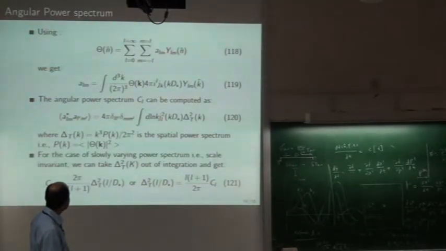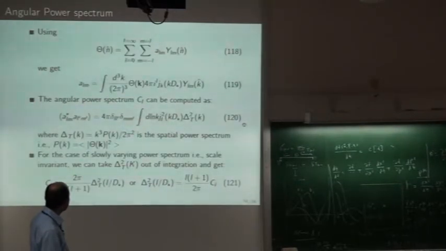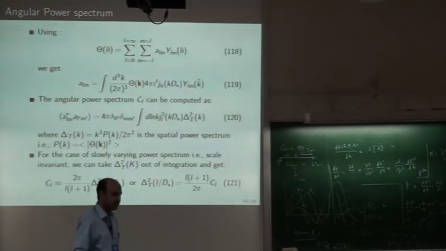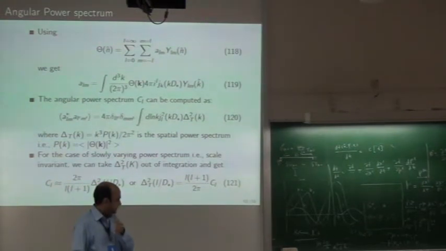So basically this is the theoretical part which I added, and there are a few references. But I have left out a huge part of this CMBR topic because there is another course on CMBR which will be taken by Professor Seshadri. So I left out many things, including tensor perturbations, which I did not talk about. I did not talk about polarization at all. This is a huge industry. I did not talk about the systematics, like foreground and other things.